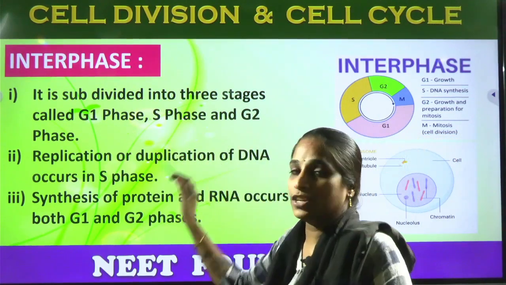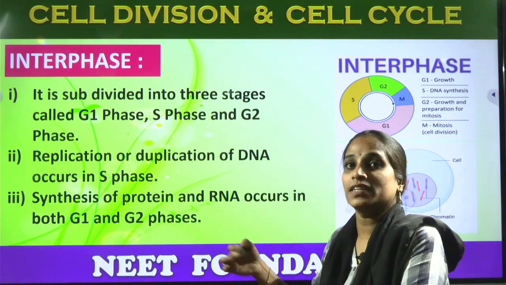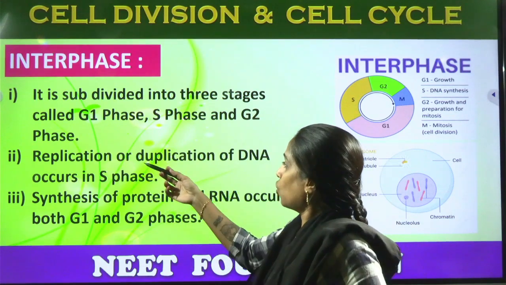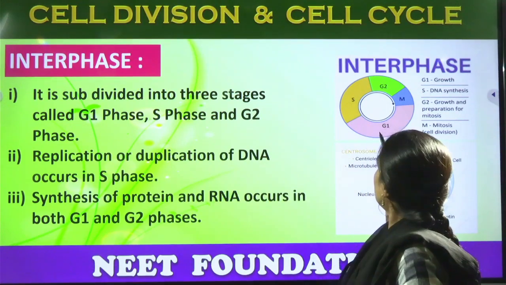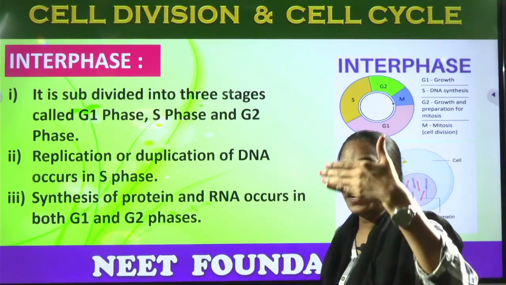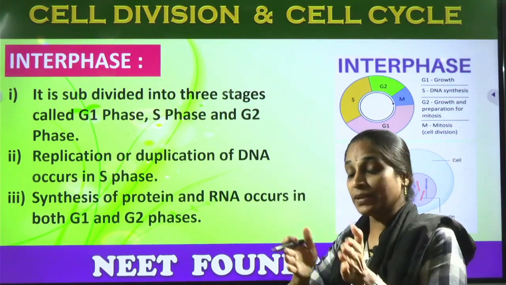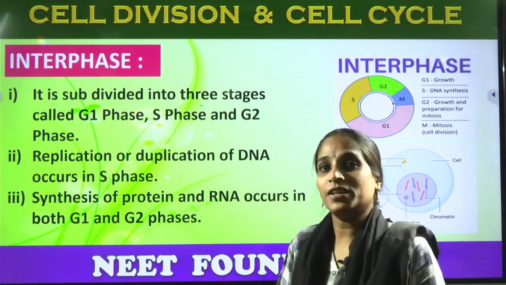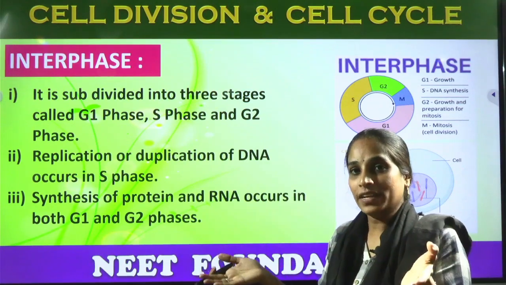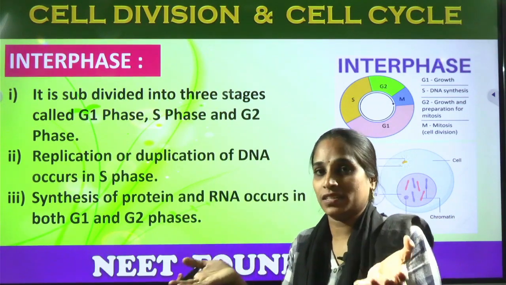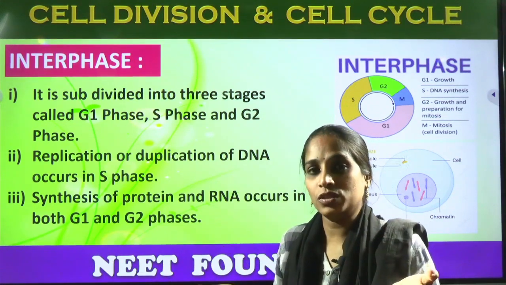These play a very major role in getting the chromosomes ready for cell division, and replication or duplication of DNA occurs in the S phase. So what is the G1 phase? The G1 phase is the ending stage of the previous mitotic cell division of the parental cell and the beginning of DNA replication. DNA makes the chromosomes get divided, and an equal amount of chemical substances, the base pairs, will be equally distributed to the parent cell and also to the daughter cell.